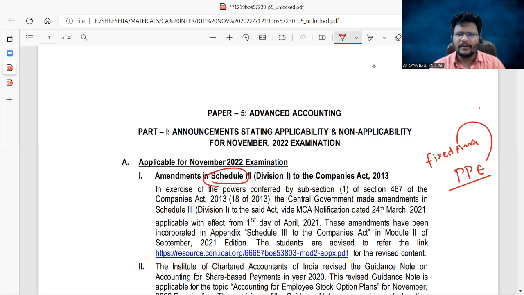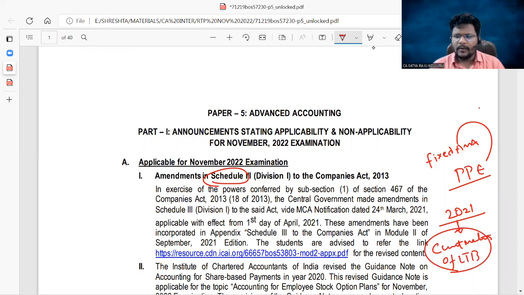The recent amendment took place in 2021, which is related to current maturities of long-term borrowings. For example, if you issue debentures, the redemption period will be 5 years.